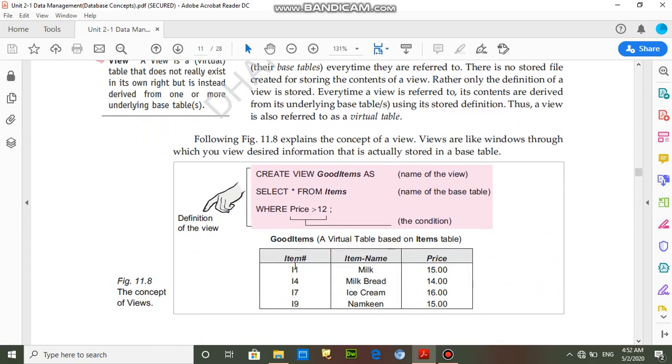And how can we create the view? I have already explained, but again I am explaining: create view view name as select asterisk from item where price is greater than 12. So students, the view good item is storing only the stock of items whose price is greater than 12.